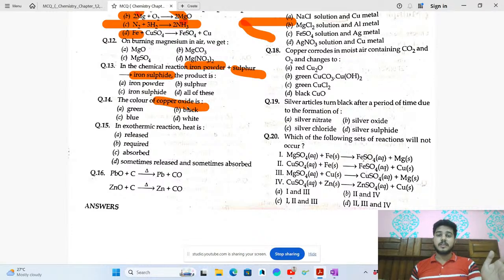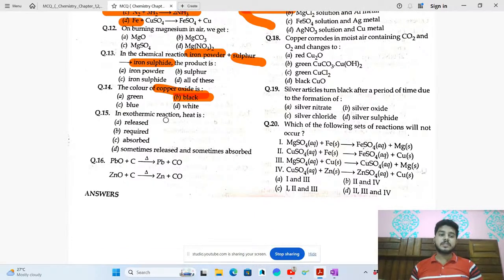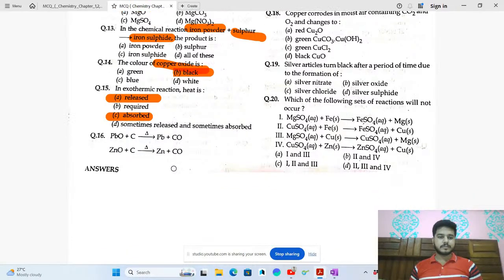Okay. Now 14, the color of copper oxide. So we discussed it. Okay. That is black in color. Okay. And when we pass hydrogen over it, the black color vanishes. In an exothermic reaction, heat is released, a very simple question, I guess. And in an endothermic reaction, it is absorbed. Okay. Now see, I have told you that the sign of triangle is of heat.